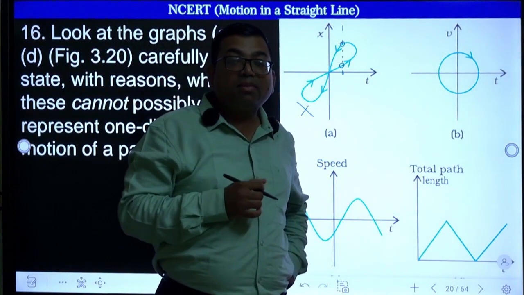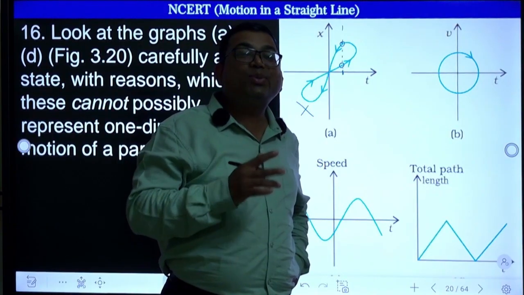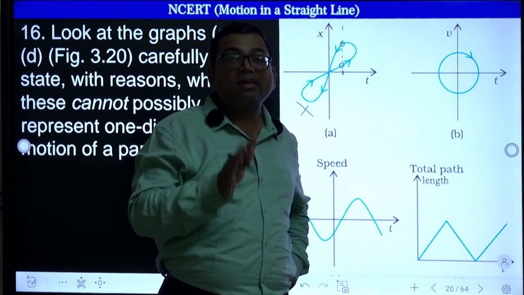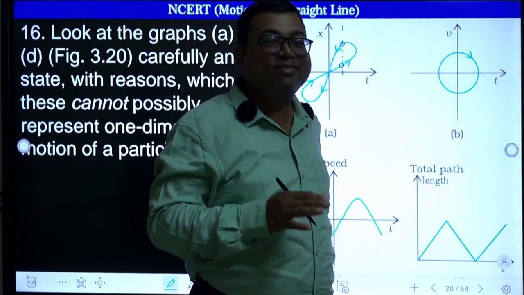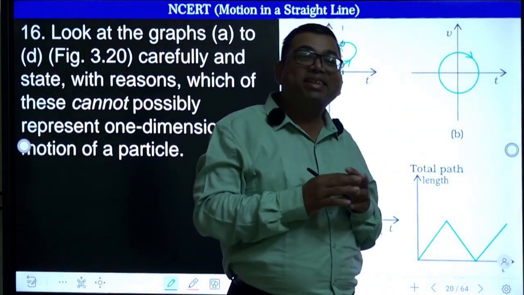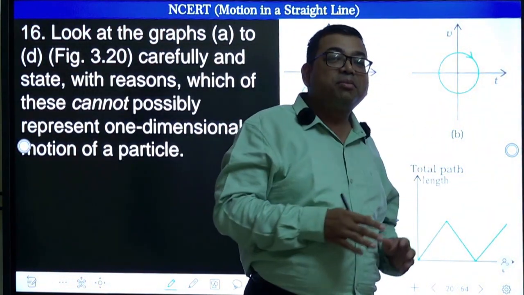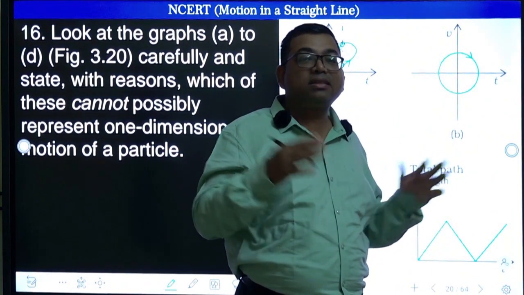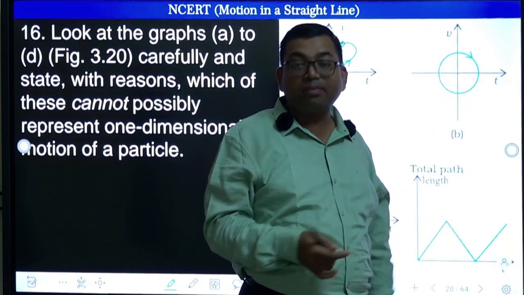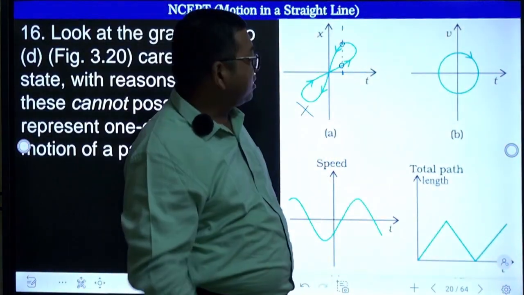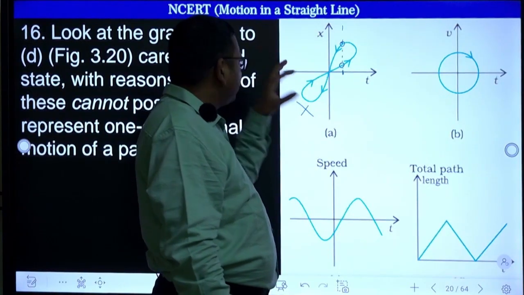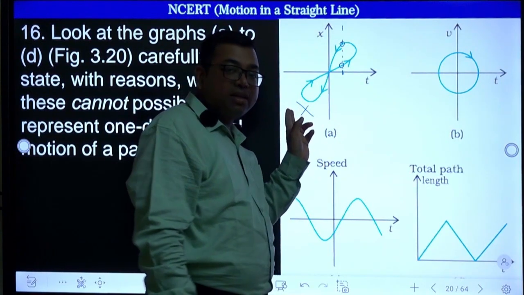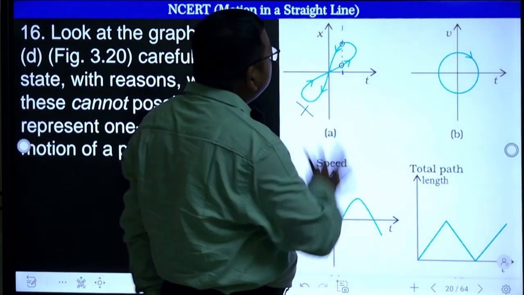At the same time, how can a body be present at two different positions? At least in classical mechanics, it is not possible. Maybe in quantum mechanics it may be possible, right? Because quantum mechanics is a totally different, mind-boggling branch of physics, where things can happen which you cannot interpret from classical mechanics. So definitely this is not possible in classical mechanics, right? And negative time cannot be there. So this graph is not possible.